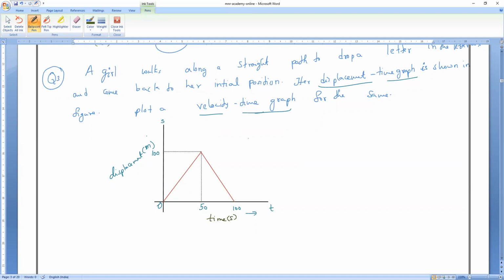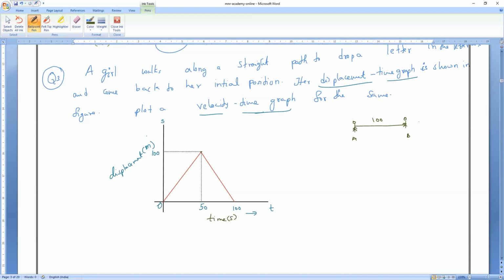Mari, tell me. Sir, I didn't see the displacement, that 100. Can you see it or not? Now, in the general case we can discuss according to the question. She started from her home and went to a post office. That is point A and this is point B. What is the distance between A and B? 100 meters.